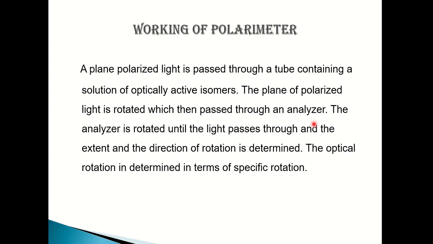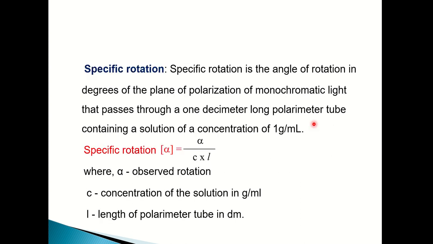When plane polarized light passes through a tube containing a solution of optically active isomers, the optically active isomer rotates the plane of polarized light, which is analyzed through an analyzer. The analyzer is rotated until the light passes through, and the extent and the direction of rotation are determined. The optical rotation is determined in terms of specific rotation.